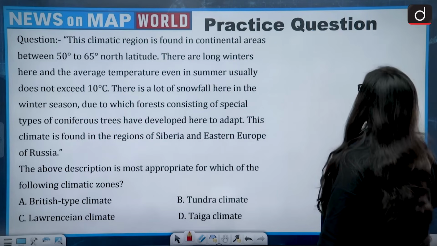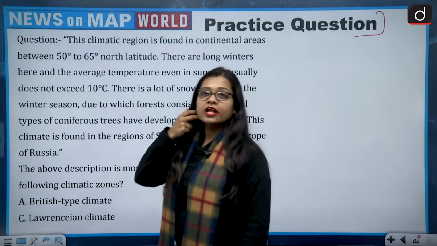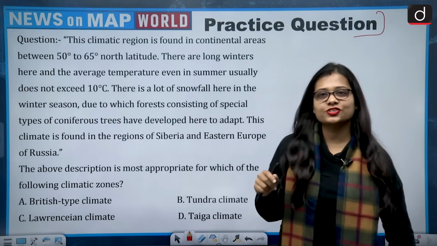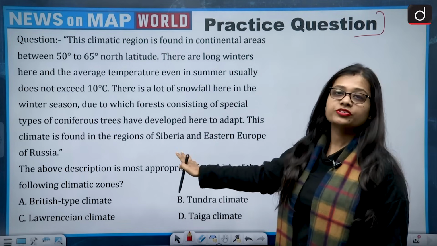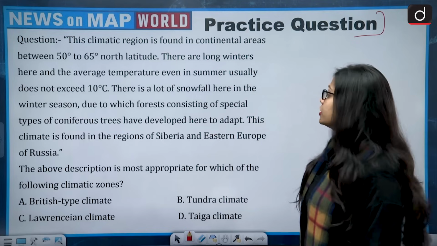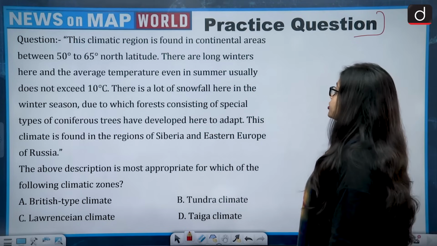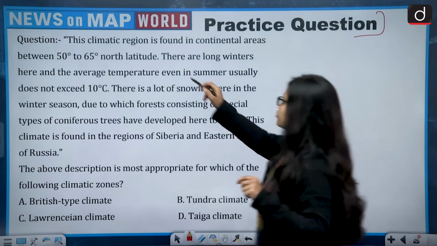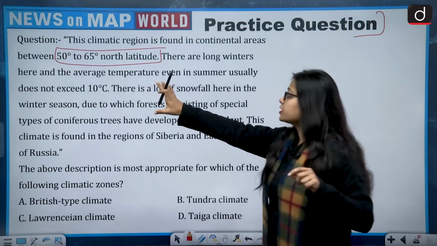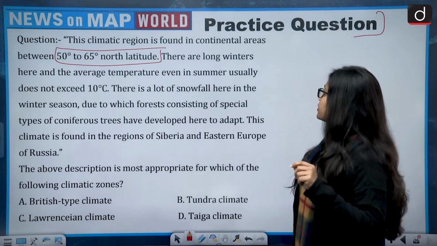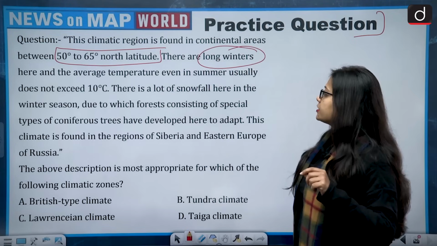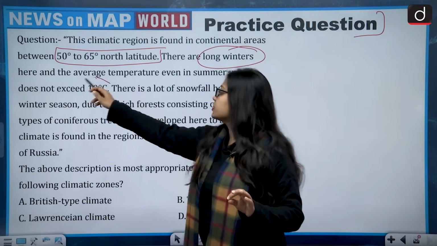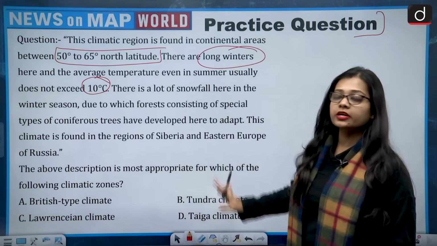Now next, this is the time for the practice question. You will have to listen to this question, understand it and give me the answer in the comment section. Let me read it out for you. It is a lengthy question, but listen carefully, many hints are given in it. So first, let's start. This climatic region is found in continental areas between 50 degrees to 65 degrees north latitude. First hint. Here there are long winters and the average temperature even in summer usually does not exceed 10 degrees Celsius. It means that the summer temperature is also around 10 degrees Celsius.